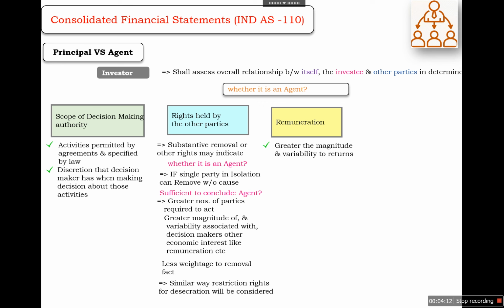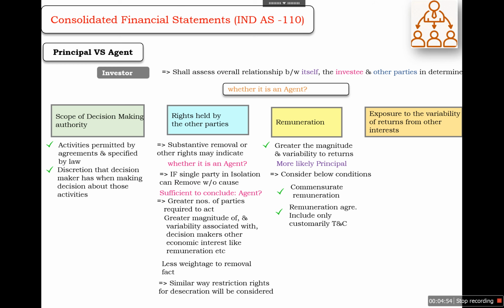Next is remuneration. The greater the magnitude and variability of the returns attached to the decision making rights and to the remuneration of the acting party, the more likely it is working as a principal. So the higher the magnitude and variability of the return, the higher the chances of it being defined as a principal. We need to consider commensurate remuneration and a remuneration agreement that includes only customary terms and conditions while deciding whether it is a principal or agent.